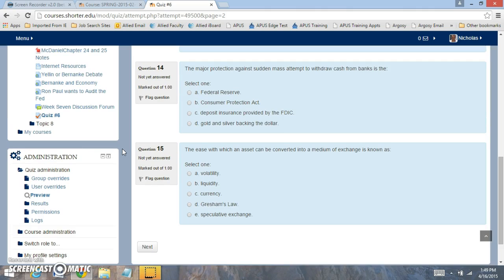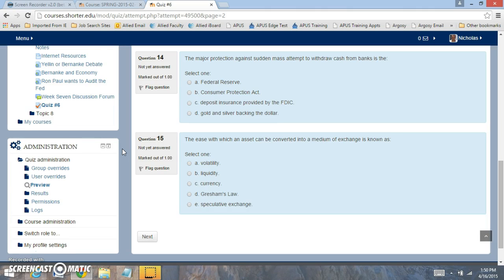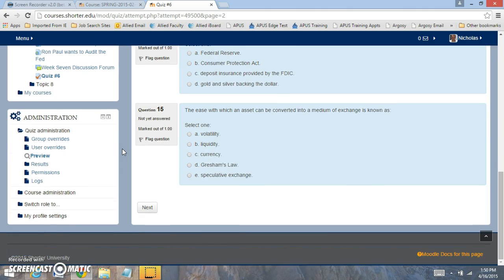Question 14, the major protection against sudden mass attempt to withdraw cash from banks is what? So what is the protection that we have to make sure that people do not take out their money? The ease at which an asset can be converted into a medium of exchange. That is looking at, if I have a good, what would make it turn right into cash right away?